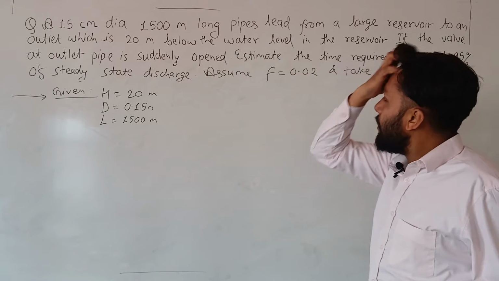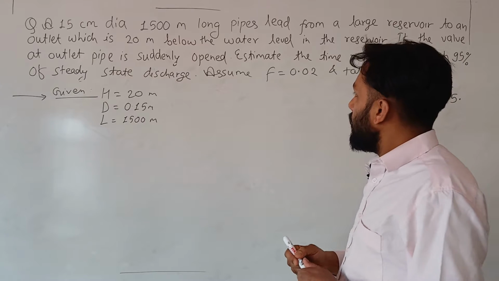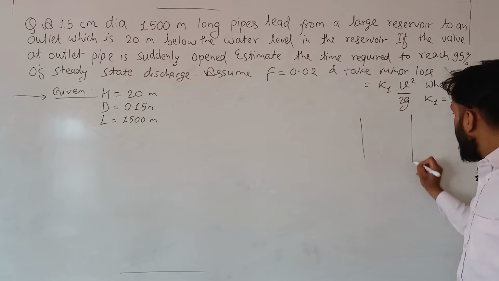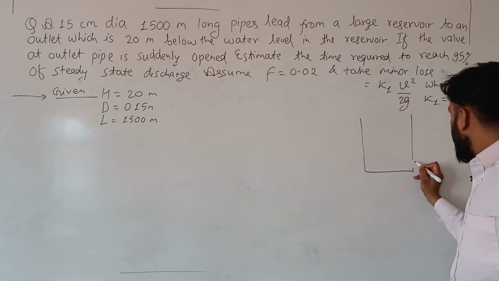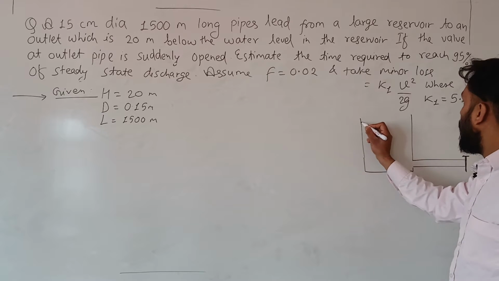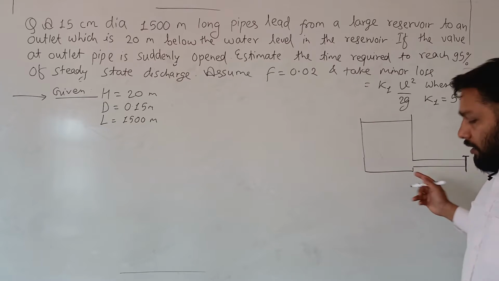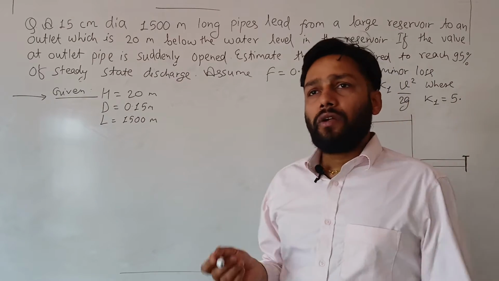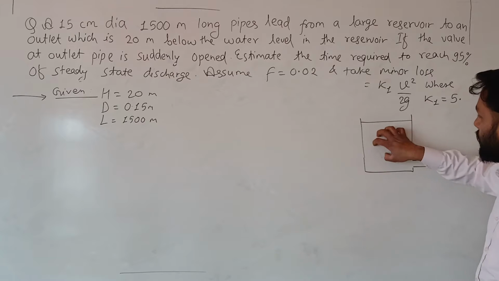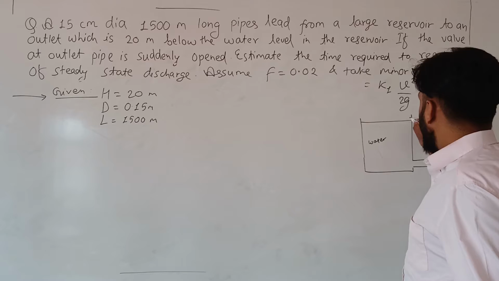A 15 centimeter diameter, 1500 meter long pipe leads from a large reservoir. The question is like this. This is a reservoir, and the pipe leads from the reservoir, and it has a valve at the downstream end. So it is already in the valve closed condition. There is water, having some head.